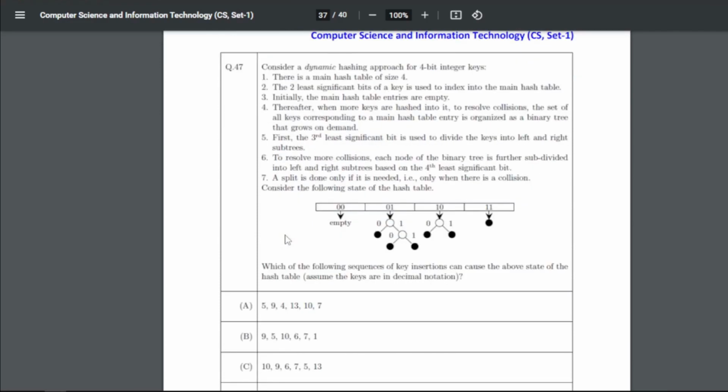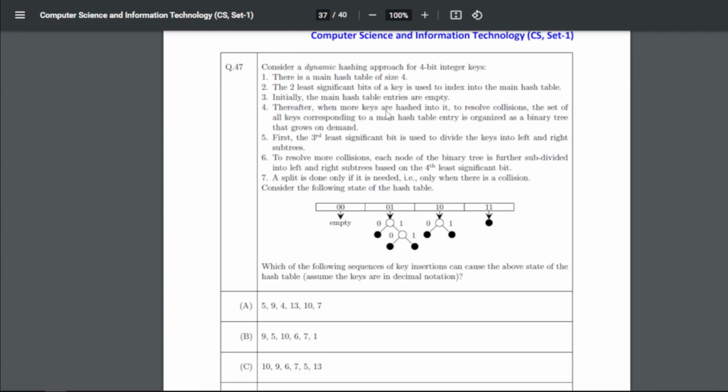Now 47, consider a dynamic hashing approach for 4-bit integer keys, right? So this is the question, and for this there is a main hash table of size 4. The two least significant bits of a key are used to index into the main hash table.